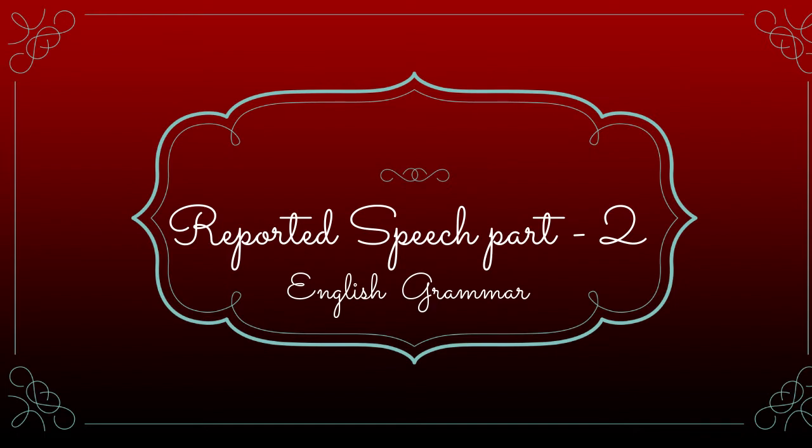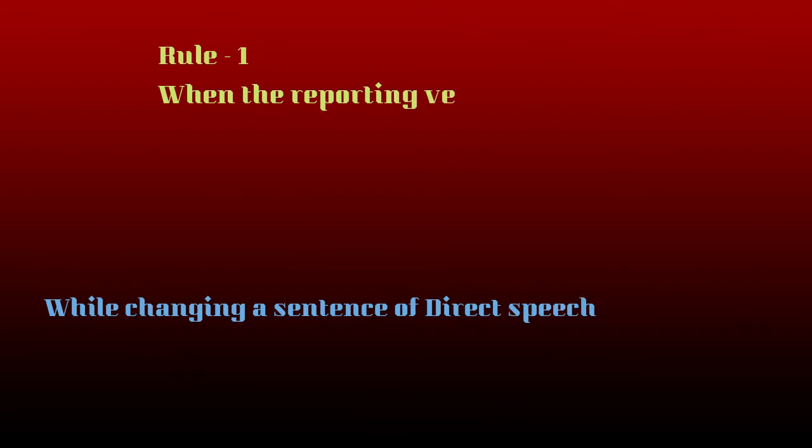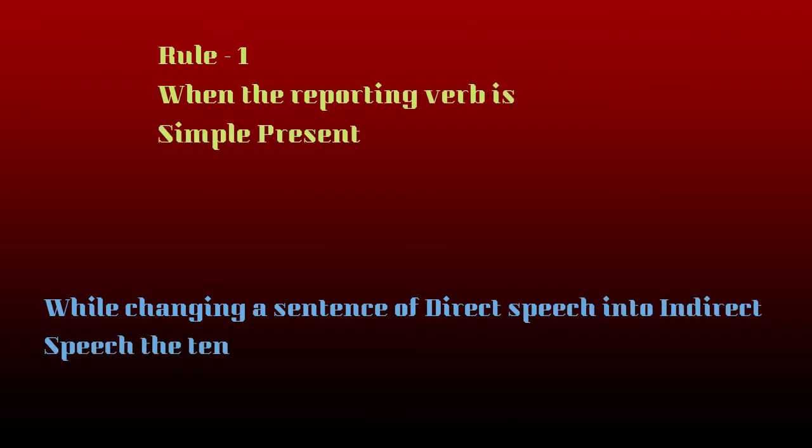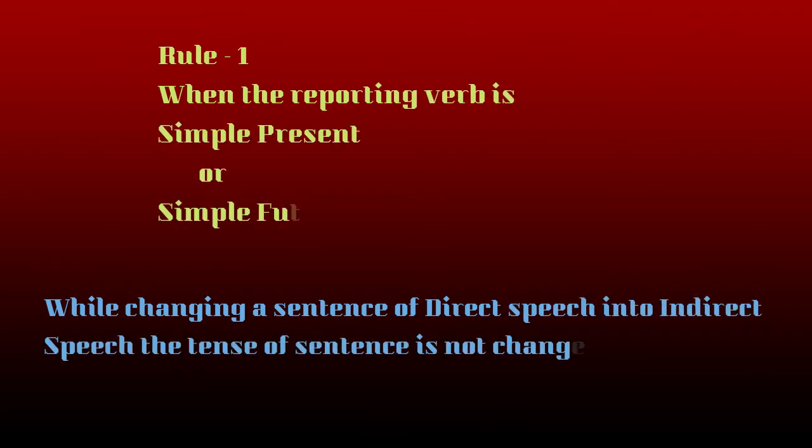The first rule is when the reporting verb is in simple present or simple future. While changing a sentence of direct speech into indirect speech, the tense of the sentence is not changed. You already know there is a reporting clause and the actual words of the speaker.